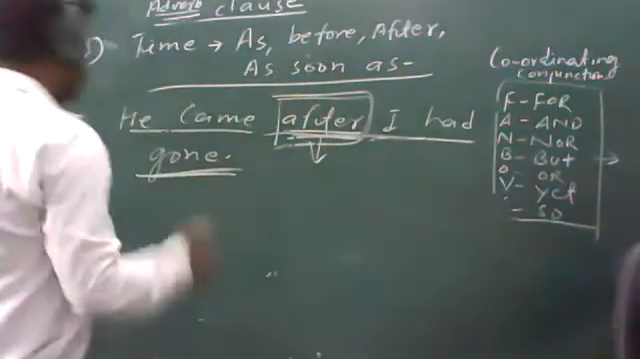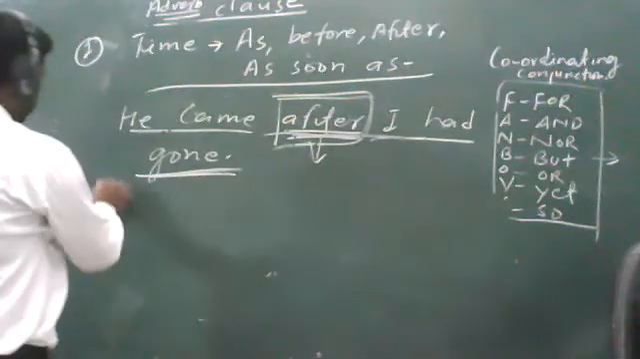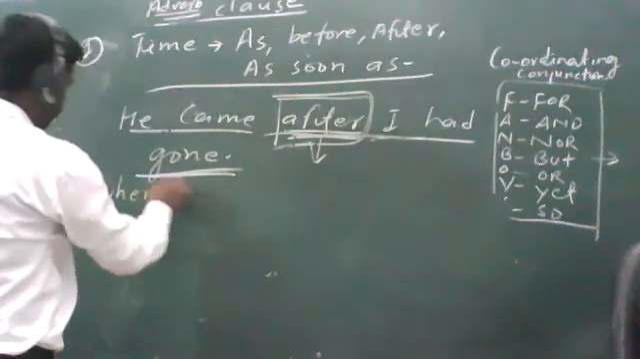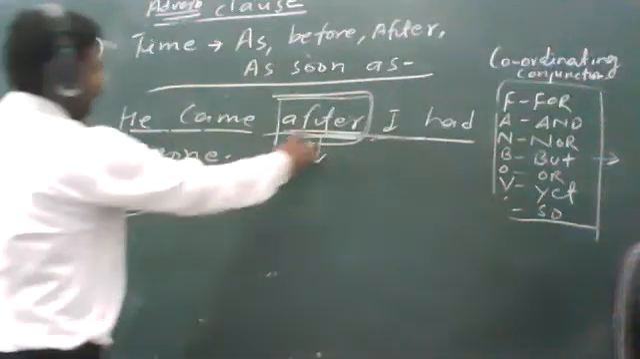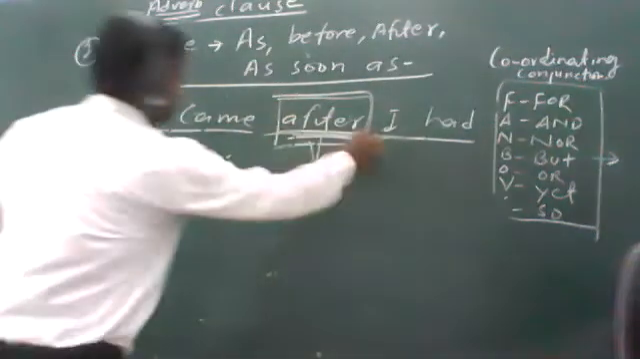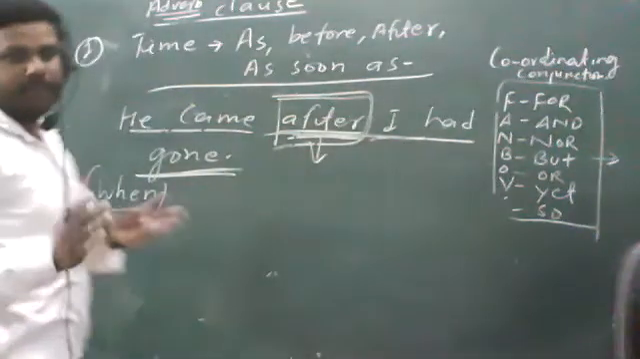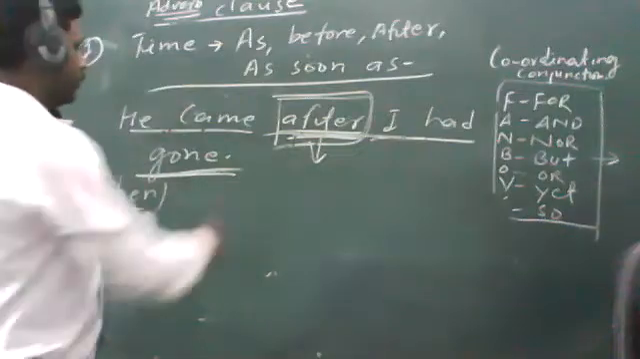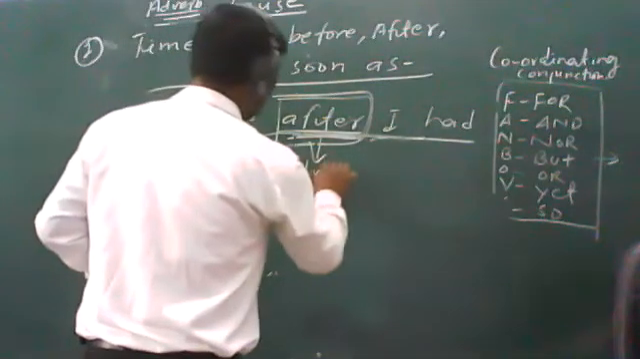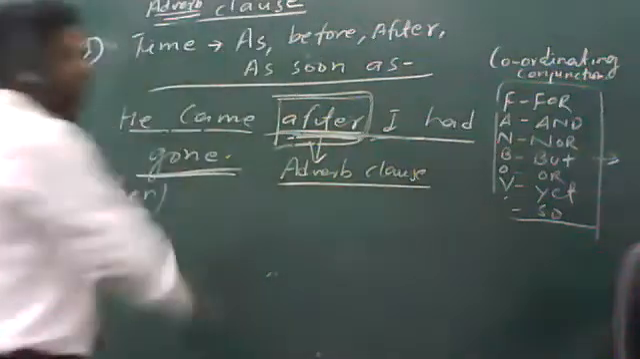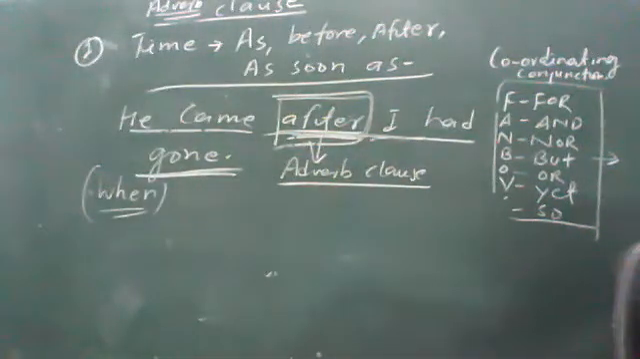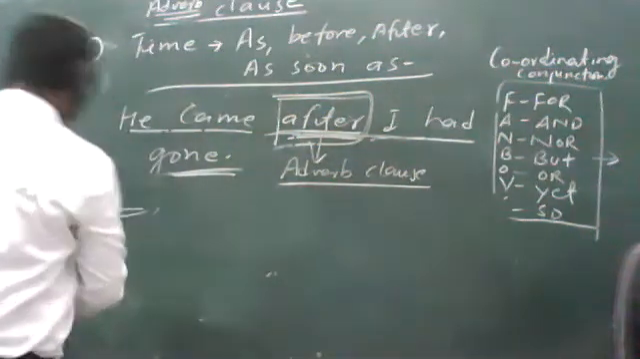So if you want to know the time, you can ask with the help of when. Like, when did he come? Your answer will be, after I had gone. So this part of the sentence is talking about the time of his arrival. So you can say this is the adverb clause. I think it should be clear. Let's take another example. Place.